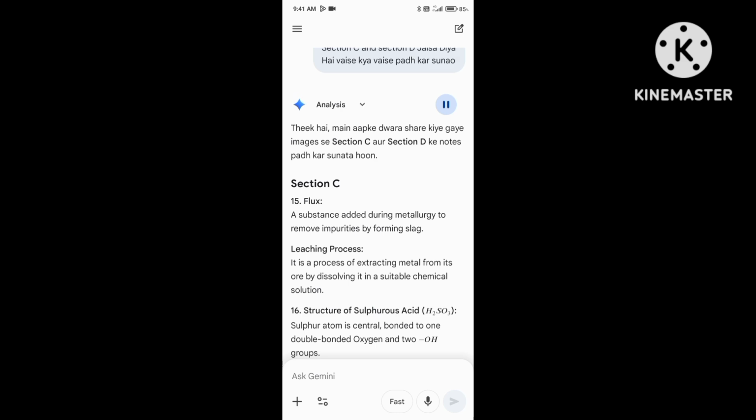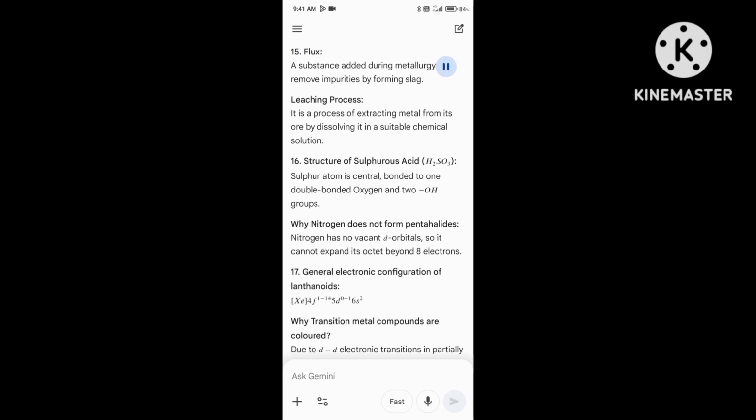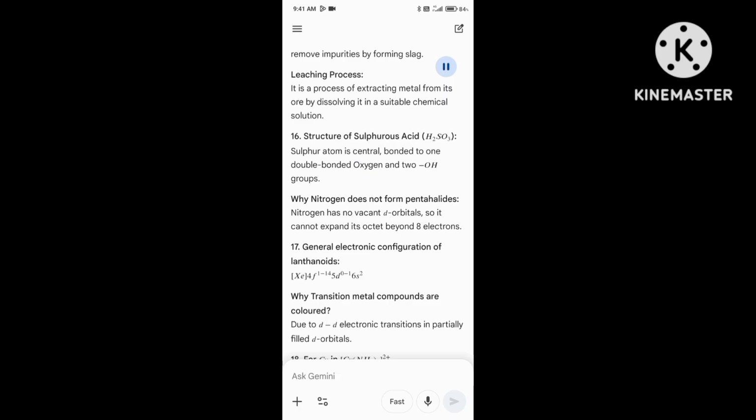16. Structure of sulfurous acid, H2SO3: sulfur atom is central, bonded to one double bonded oxygen and two -OH groups. Why nitrogen does not form pentahalides? Nitrogen has no vacant d orbitals, so it cannot expand its octet beyond 8 electrons.